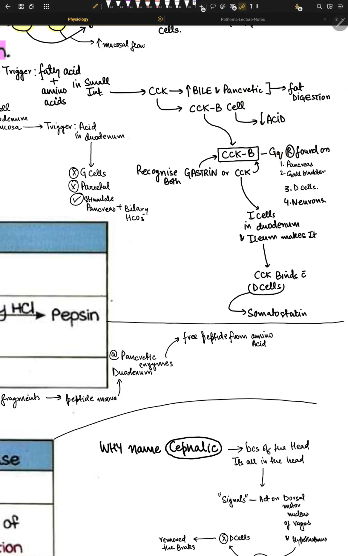We have three types of these G protein receptors: Gi, Gs, and Gq. Gi is for inhibition, Gs for stimulation, Gq for increased levels of calcium. I'm not saying it's always like that, it is usually like that. Gq receptor is found on pancreas, gallbladder, D cells, and neuronal cells, the neurons of the enteric system.